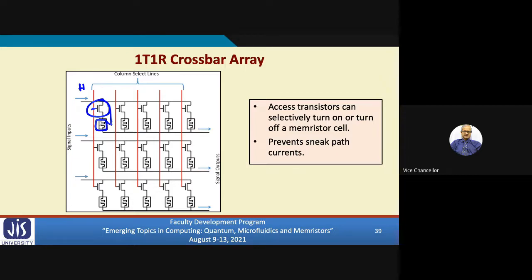So only the cells that I want to be accessed, those transistors I shall be selectively turning on. All other transistors will be off. Therefore, no sneak path will be possible, because unless there is a current flowing path, the sneak path will not happen, right? So here I am selectively making one of the memristors conducting, because of which I am mitigating or removing the sneak path problem.